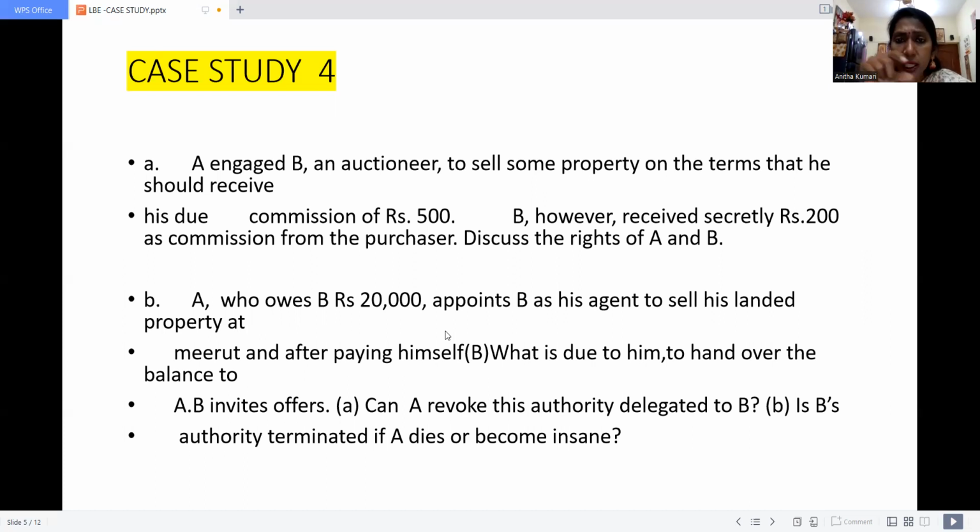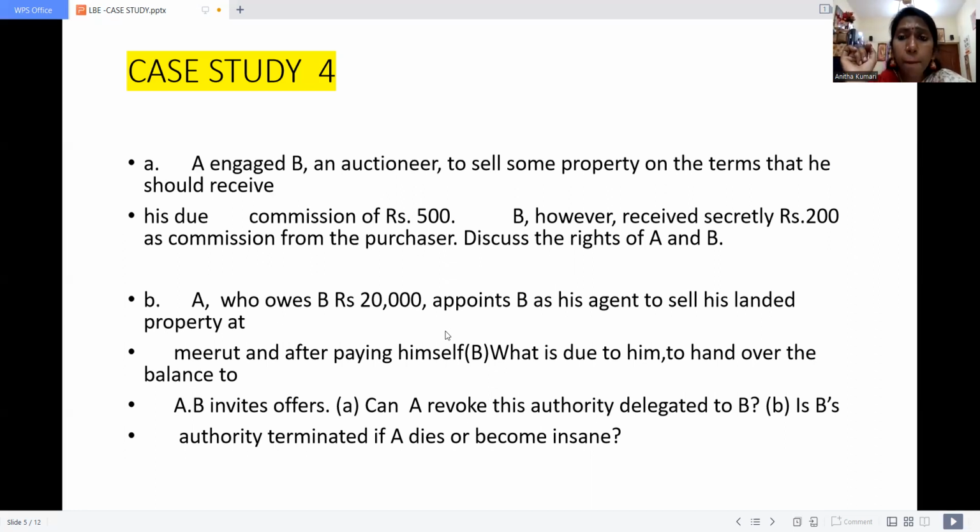So here, the given case is coming under agency. A engaged B, an auctioneer, to sell the property on the term that he should receive his due commission of rupees 500. So here A is the principal, B is the agent. A entered into a contract with the agent B, an auctioneer, saying that you should sell the property on the term that he should receive his due commission of 500.